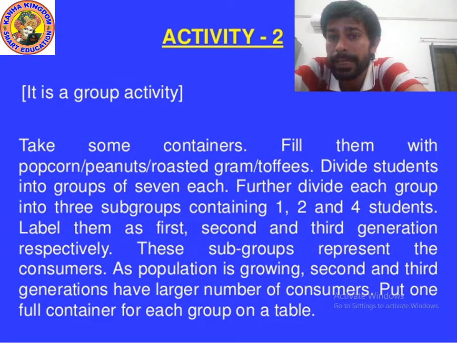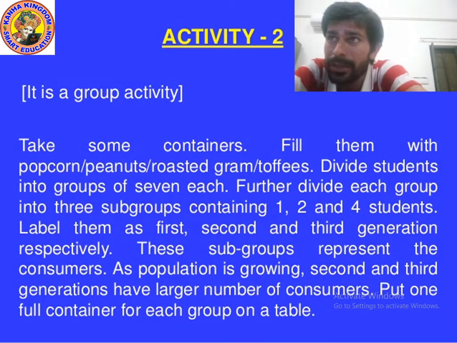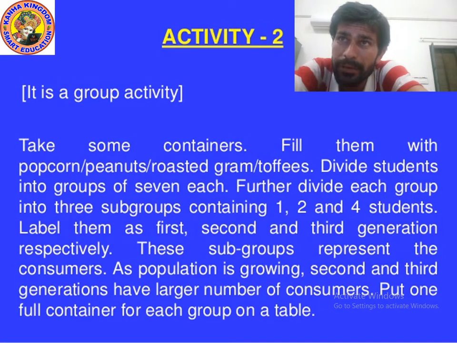Okay kids, it's time to do one more activity. We have completed one activity. Now activity number 2. It is a group activity. Take some containers and fill them with popcorn, peanuts, roasted gram and toffees. Divide students into groups of 7 each. You can make 4 groups.